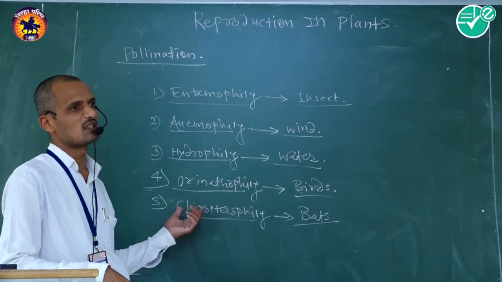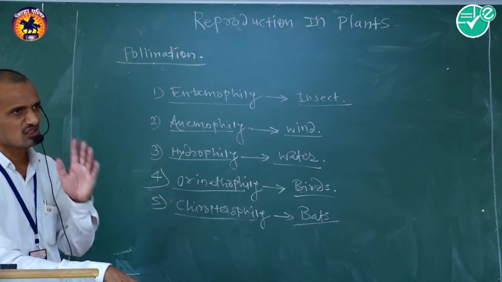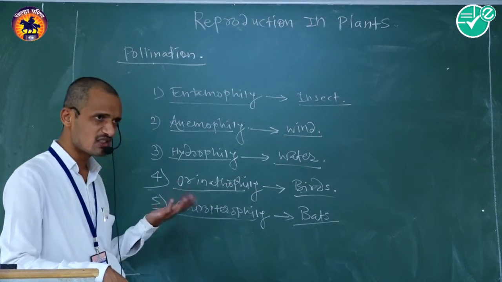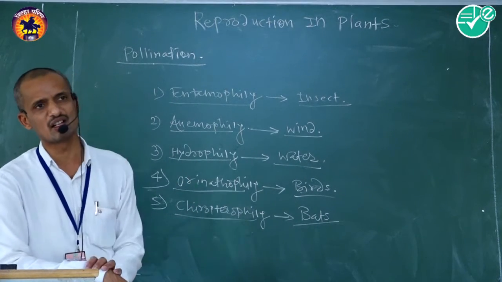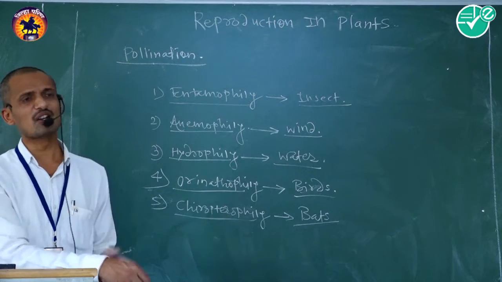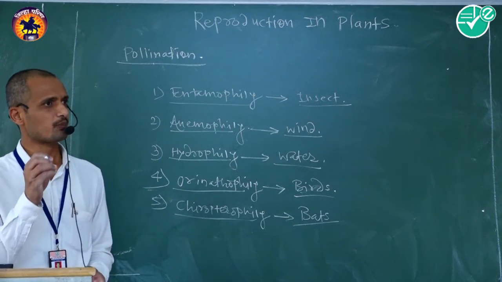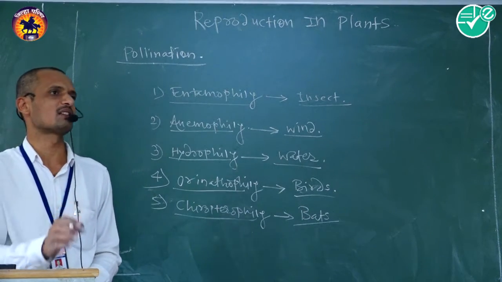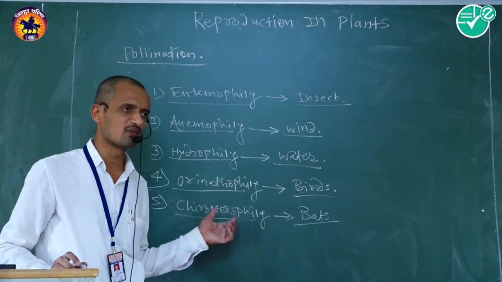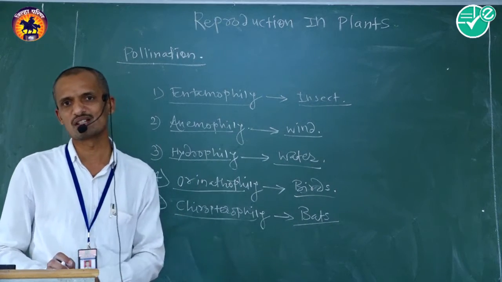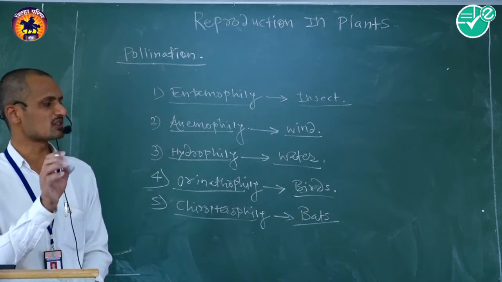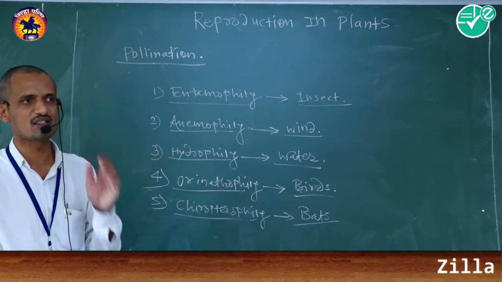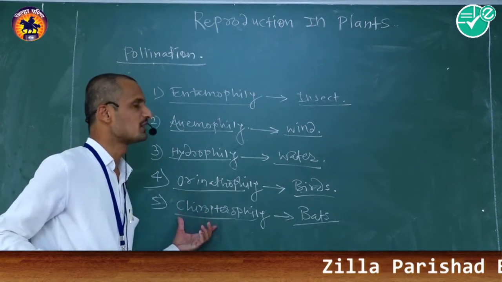This kind of pollination phenomenon is known as chiropteriophilous pollination. Another type is called malacophilous pollination, or malacophily. Malacophily means the snail pollinating agent is required for the transport of pollen grain from anther to the respective stigma. This kind of pollination is known as malacophilous pollination, and the phenomenon is known as malacophily.